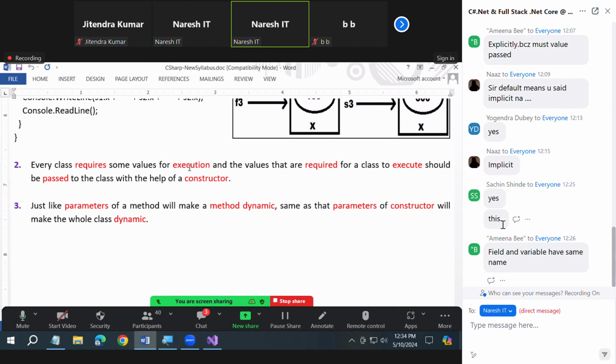Method parameter will make a method dynamic now. We learned it already. Same way, constructor parameter will make the class dynamic now. It will make the class dynamic. Are you clear? Remember this one? That only I said to you. All these concepts here.